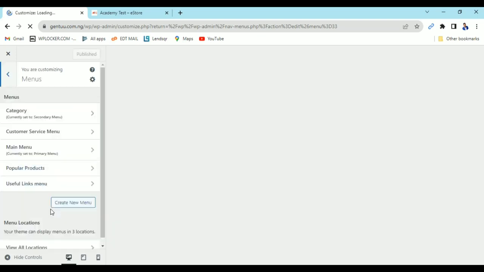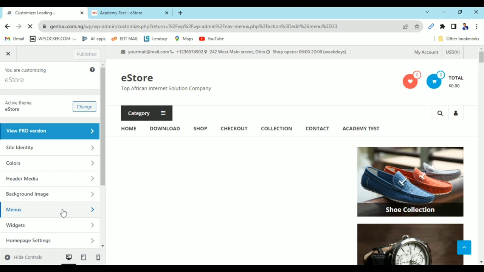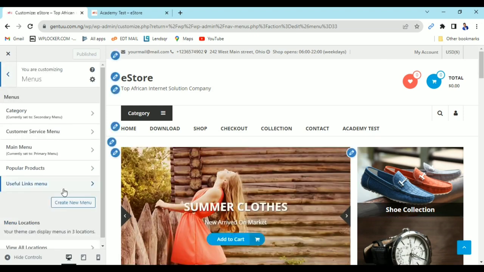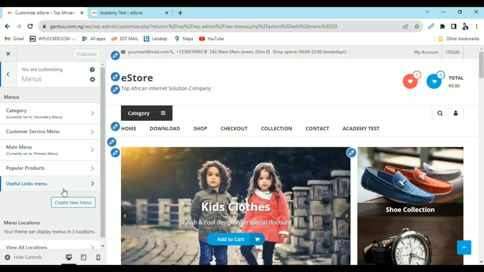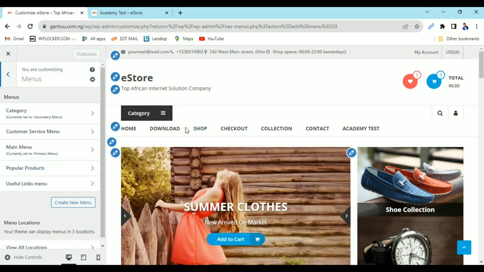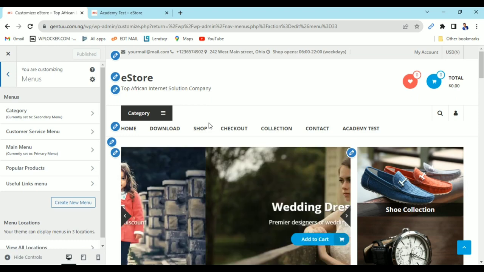Now I come back to customize menu. Then you can see all the categories we have here. The same thing you just did now, you can still do it here again. Now you will be able to choose which of the menu you want to edit. Now this particular menu here, this is the primary menu, but most of the time you can still carry out your test to see the major menu.